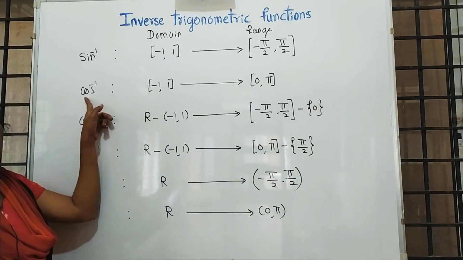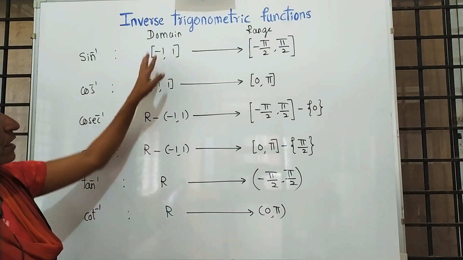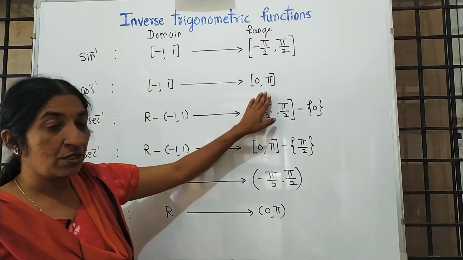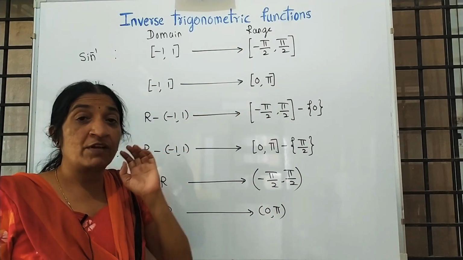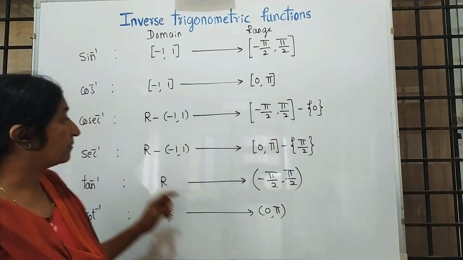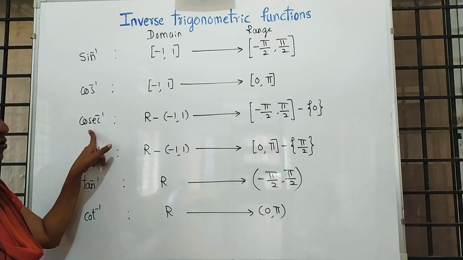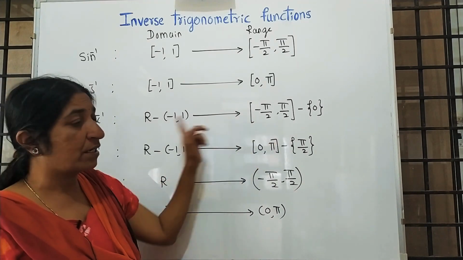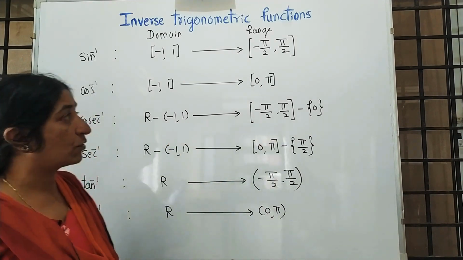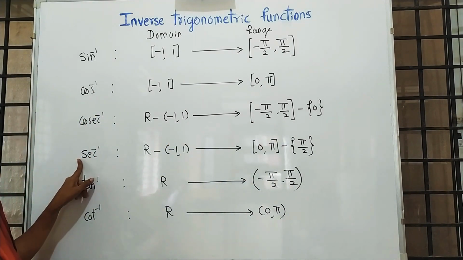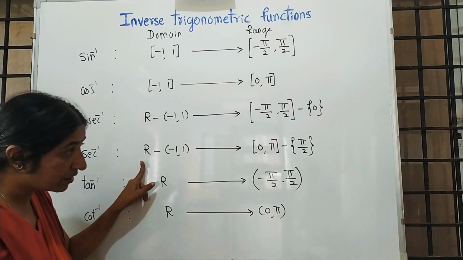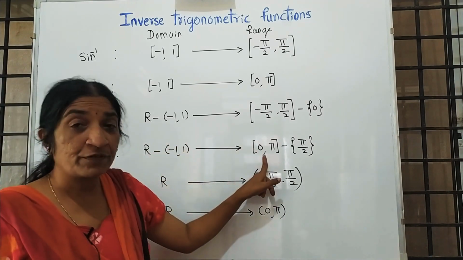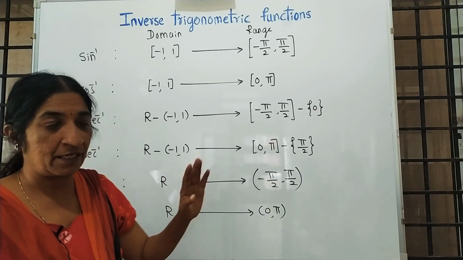In the second also we have 2 expected questions. Write the domain and range. That means this table is very important, you have to practice this. In the third one also again 2 expected questions, one related to domain, another one to range. In sec inverse, write the domain or range of sec inverse x, expected questions.